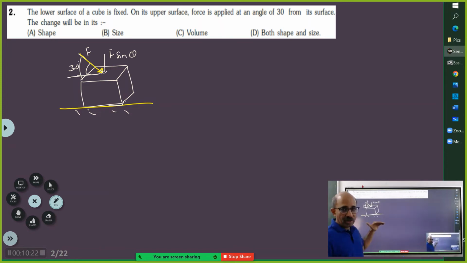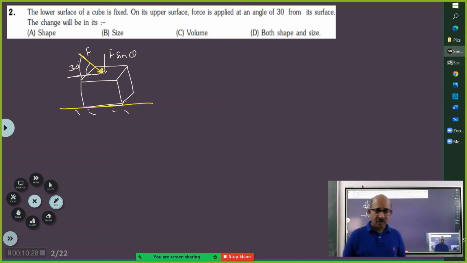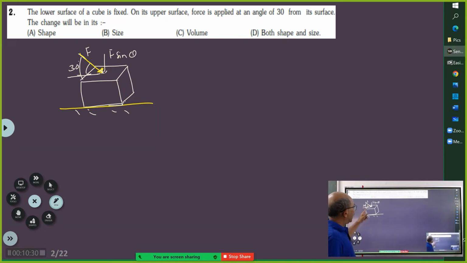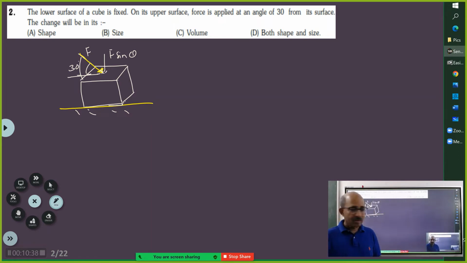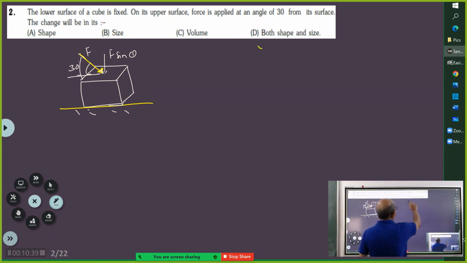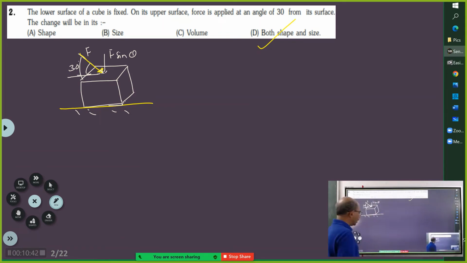F cos theta is going to shear, so you will get the shear stress. So the shape will change. It is a cube, it becomes a cuboid. Then as far as the vertical force is concerned, the size was so much, it will now become smaller than that. At least the height will become smaller. Got it? So therefore, both shape and size will change. Done. Shall I proceed? Any questions?